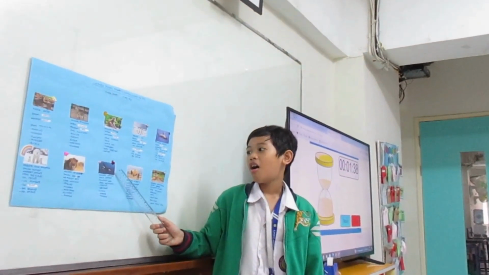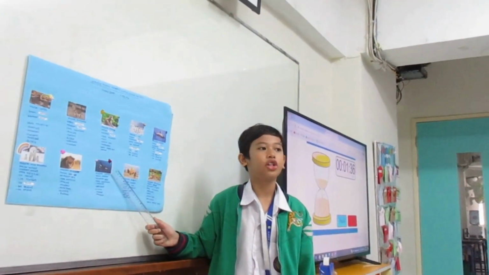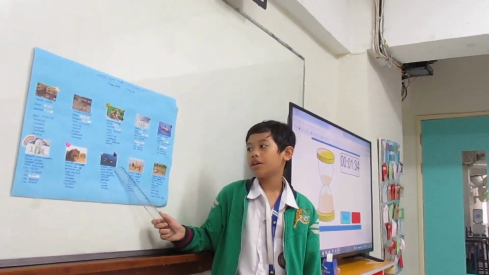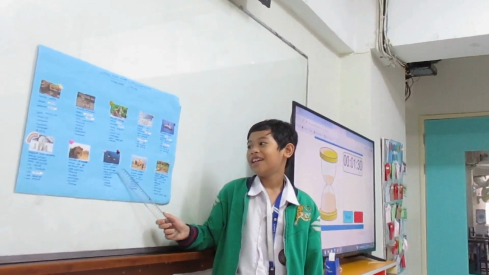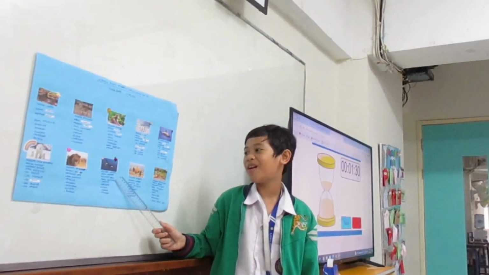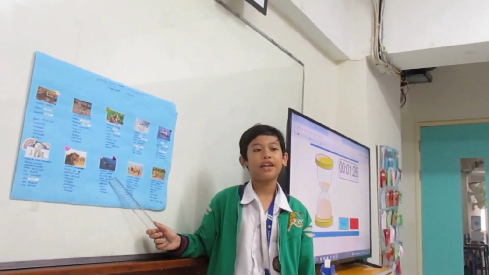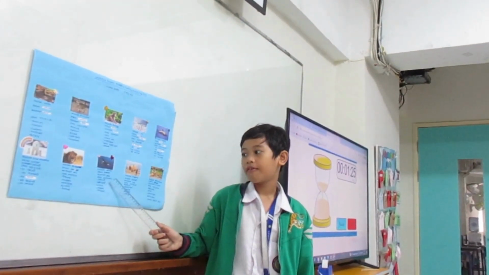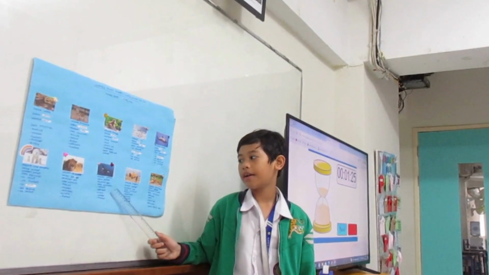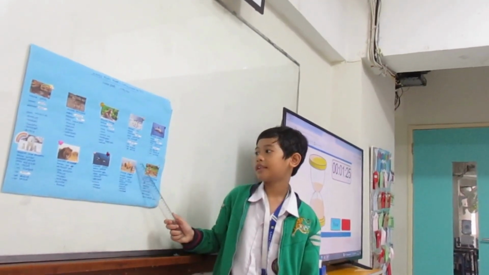Next, I got orca. Orca habitat is on ocean, and the season is summer. The weather is wet. Sport activities that we can do on summer is running, volleyball, football, bicycle, and handball.